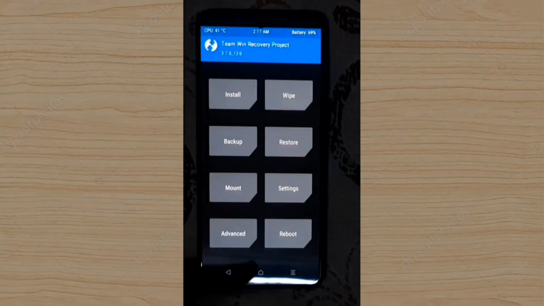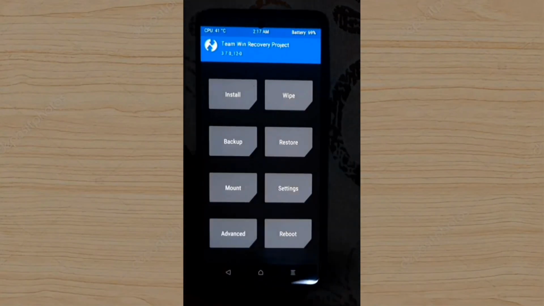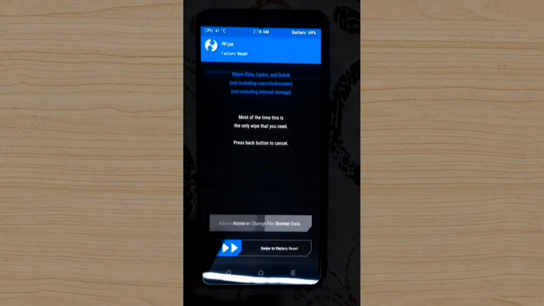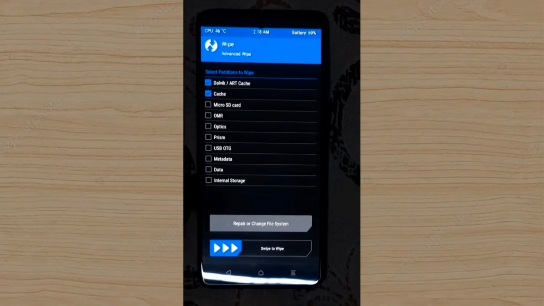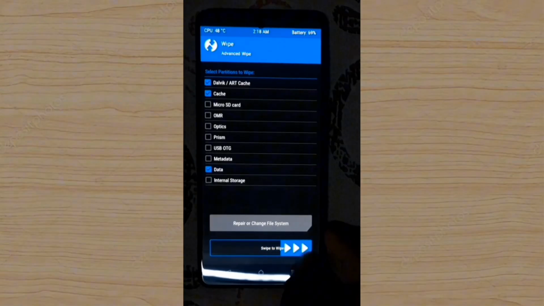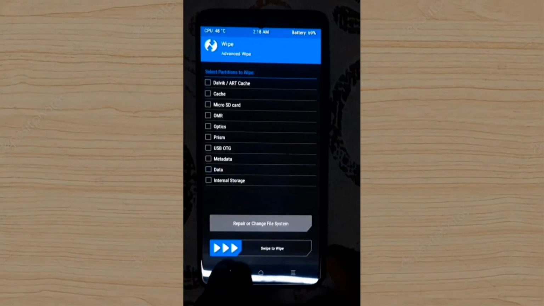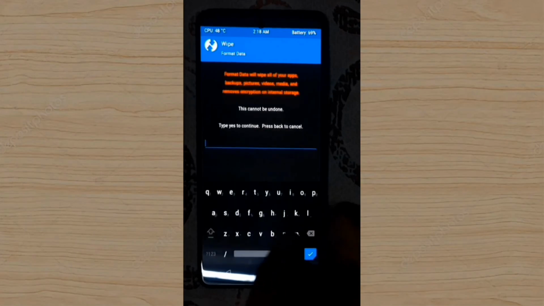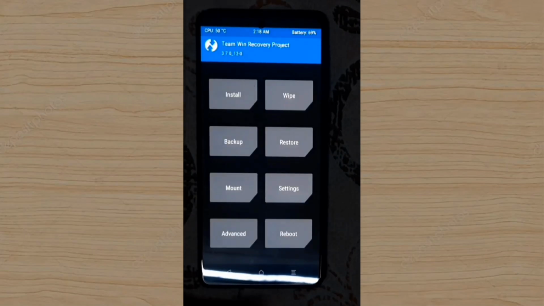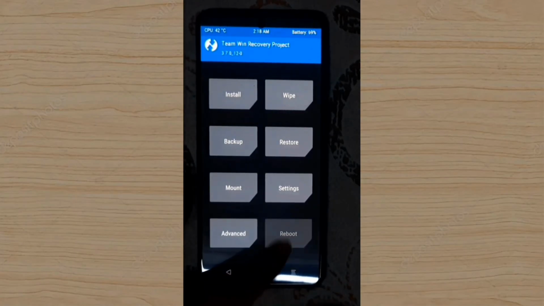Currently I am in TWRP recovery mode, and first wipe. Go to wipe, advanced wipe, Dalvik cache and data, swipe to wipe, and go back. Wipe, format data, type yes, back, and after that reboot to recovery.